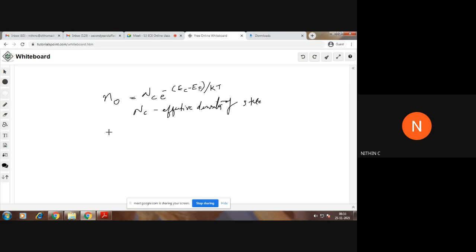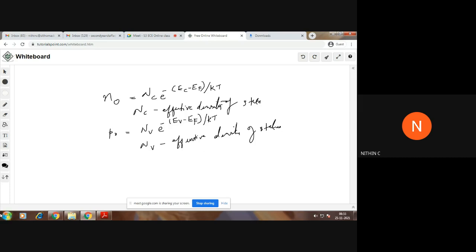Similarly, you can write P0 is equal to Nv e raised to minus of Ev minus Ef by kT, where Nv is the effective density of states of holes. Or you can say Nc is the effective density of states in the conduction band, and Nv is the effective density of states in the valence band.